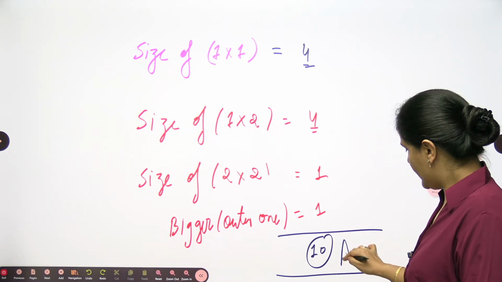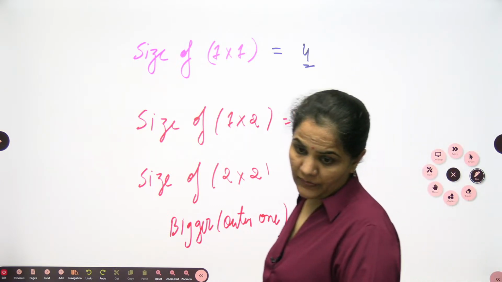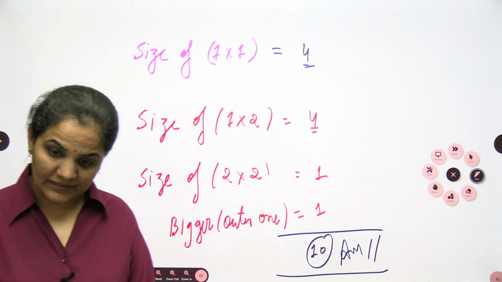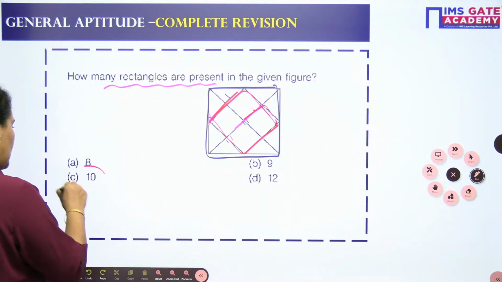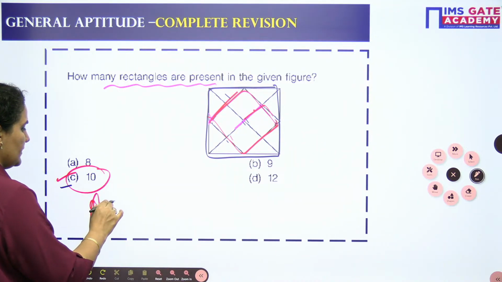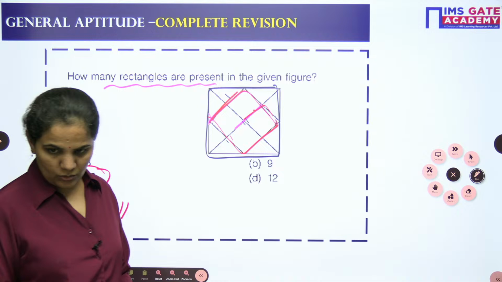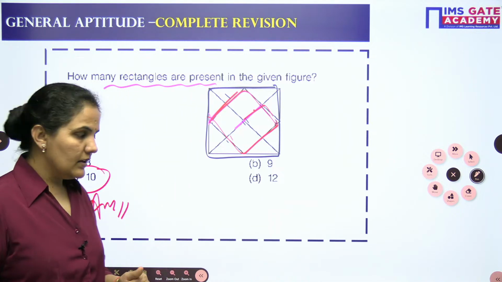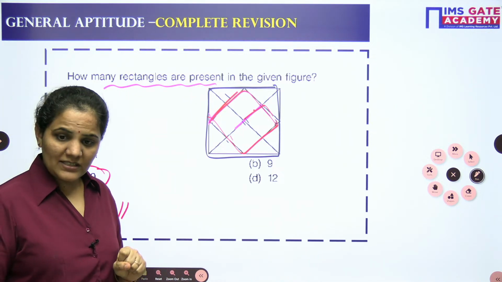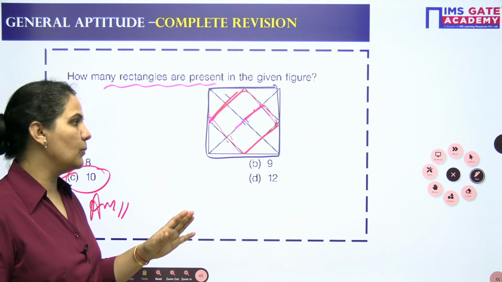Your answer should be 10. Total number of rectangles in this case will be not 9, 10. Answer will be C for Chennai. 10. You missed the bigger one. Okay, no Manish and Kuldeep, it is 10 beta. How it is 10? I hope it is clear.